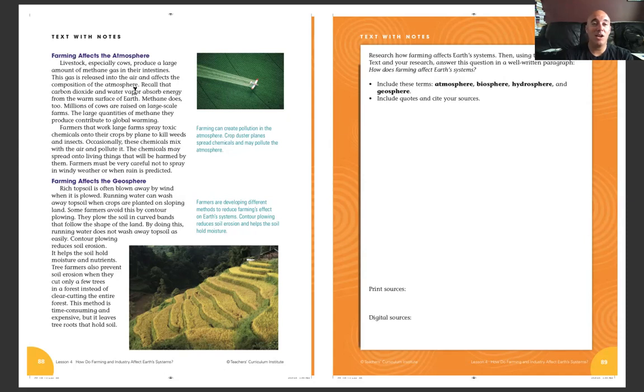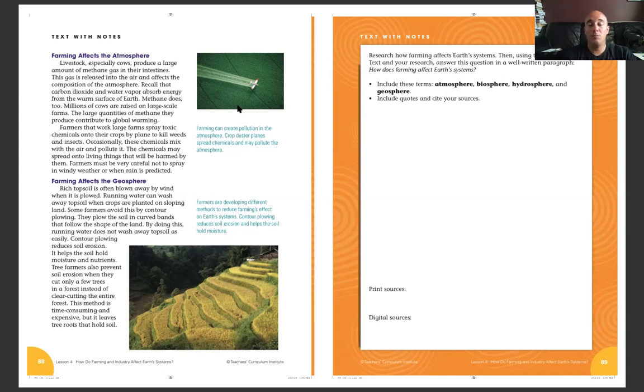Recall that carbon dioxide and water vapor absorb energy from the warm surface of Earth. Methane does too. Millions of cows are raised on large-scale farms. The large quantities of methane they produce contribute to global warming. Farmers that work large farms spray toxic chemicals onto their crops by plane to kill weeds and insects. Occasionally, these chemicals mix with the air and pollute it. The chemicals may spread onto living things that will be harmed by them. Farmers must be very careful not to spray in windy weather or when rain is predicted.